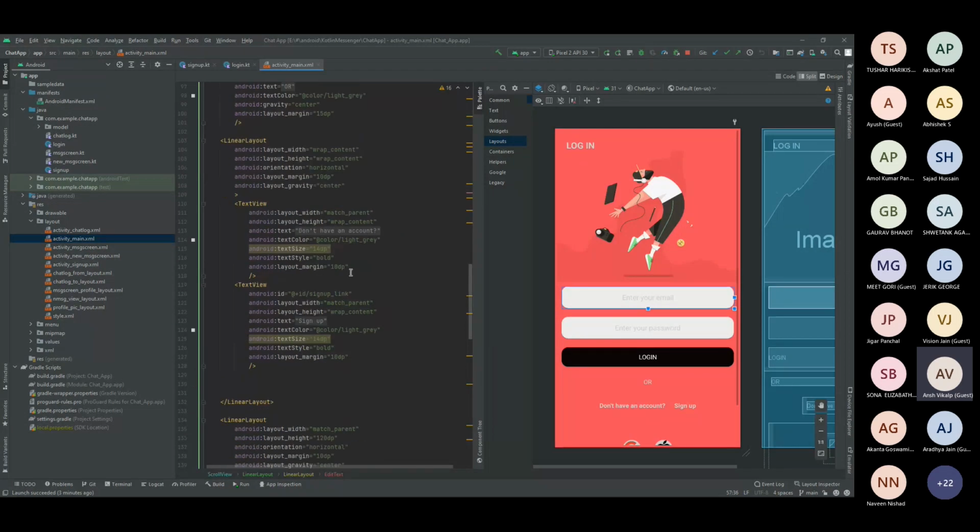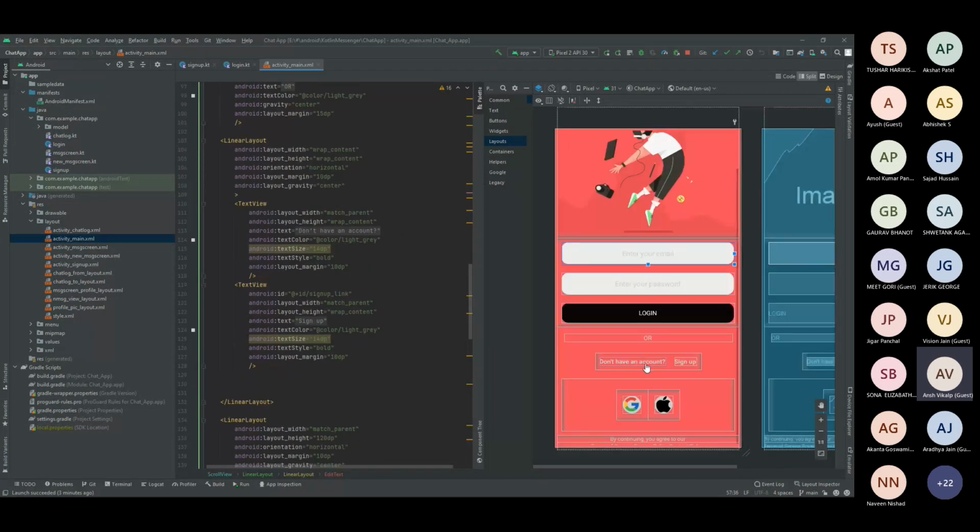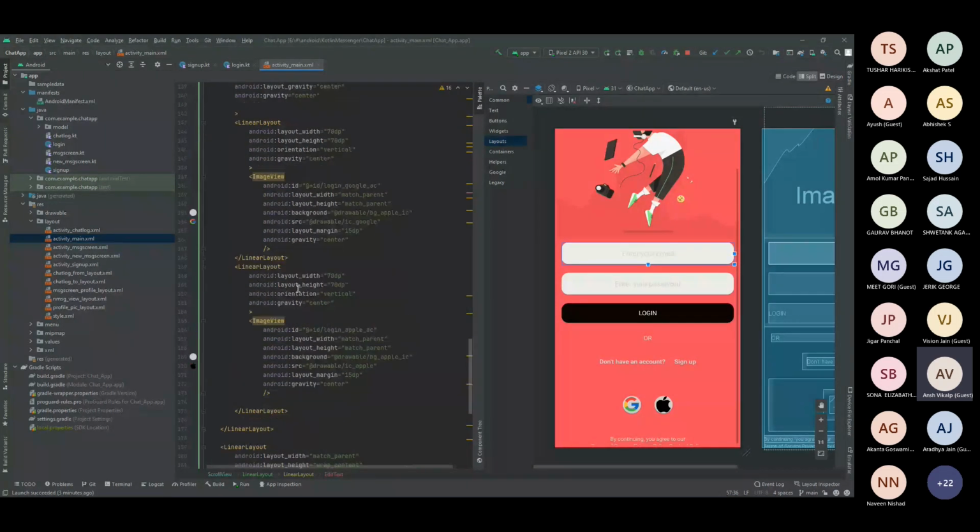I've also included another section. So if you don't have an account, you can sign up. Whenever you click on the sign up, you will be going to another activity, and that activity is the sign up activity screen. And yeah, that's all about the UI of this particular screen.